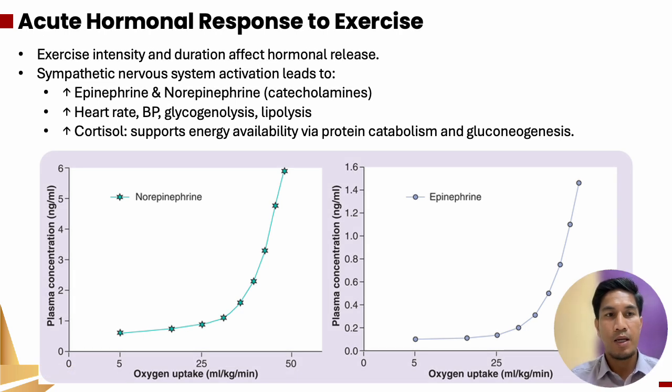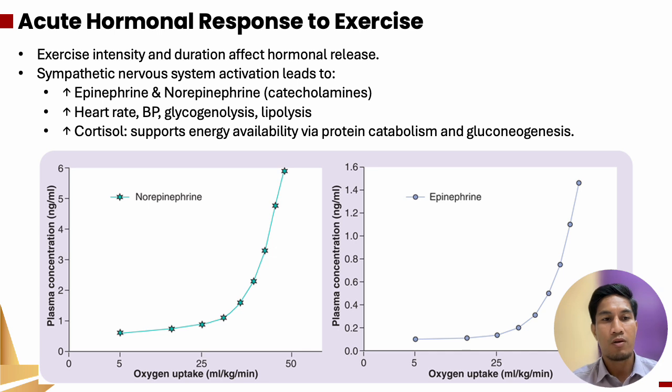We go into the next topic, the acute hormonal response to exercise. What is the meaning of acute? Acute refers to the short-term effect. Exercise intensity and duration may affect hormonal release. Sympathetic nervous system activation leads to increased epinephrine and norepinephrine, or catecholamines, which increase heart rate, blood pressure, glycogenolysis and lipolysis.